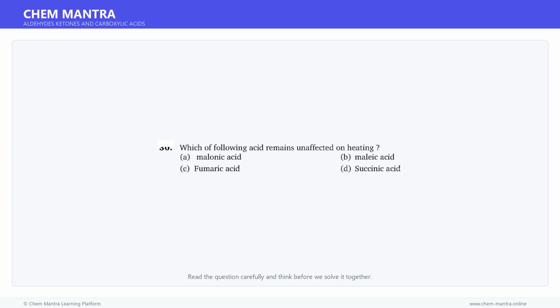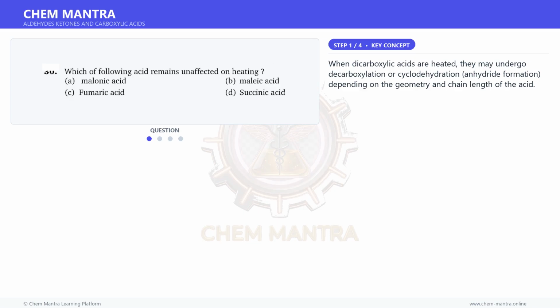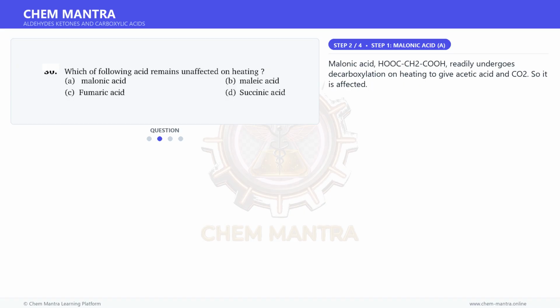Here is a question. Read it carefully and think about the answer. Let us solve it step by step. Let us first understand the key concept here. When dicarboxylic acids are heated, they may undergo decarboxylation or cyclodehydration and anhydride formation, depending on the geometry and chain length of the acid. Moving on to the next step.